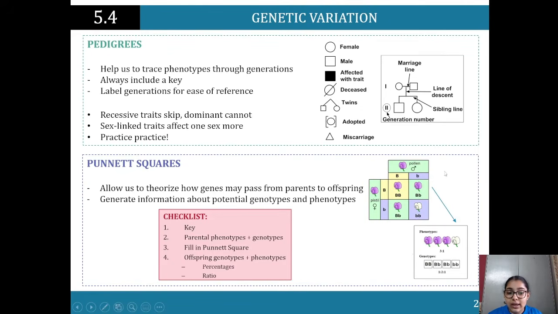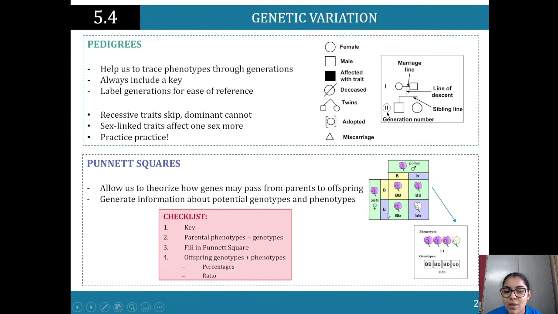Okay, so key. You want to have a key here that actually tells what's happening, right? You'll be asked to make Punnett squares. You may be asked. Won't say you will be asked, but you may be asked to make them in the exam. So you need to have a key. There needs to be parental phenotypes and genotypes, and this was the parental phenotype. This is what was expressed in the parents.